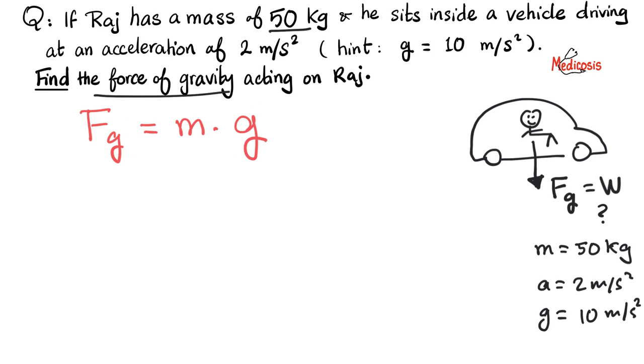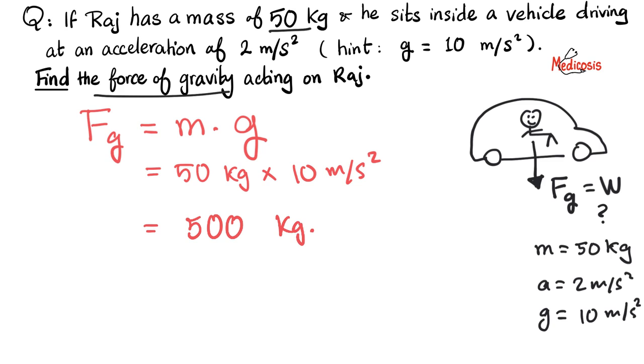Here is a g, here is a g. What is the mass? 50 kilograms. Multiply this by 10 meters per second squared, because this is the g. 50 times 10 is 500 kilograms times meter per second squared, which is equivalent to 500 newtons, and this is the force of gravity acting on Raj, aka the weight. And this is your final answer.